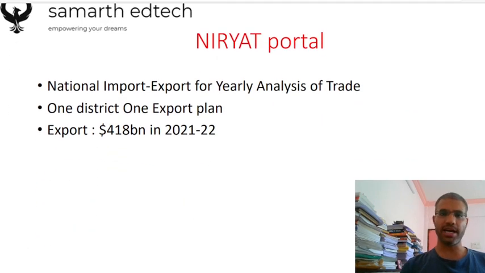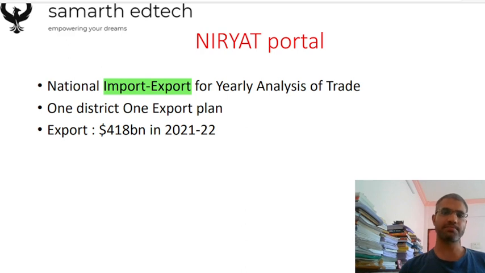Now the next one is Niryat portal. The government of India has recently launched Niryat portal. What is the full form of Niryat? National Import Export for Yearly Analysis of Trade. So it is a kind of a portal which is going to analyze the import as well as the export, that is Ayat and Niryat. So though the term is Niryat portal, but still it will analyze what sort of import also has happened.